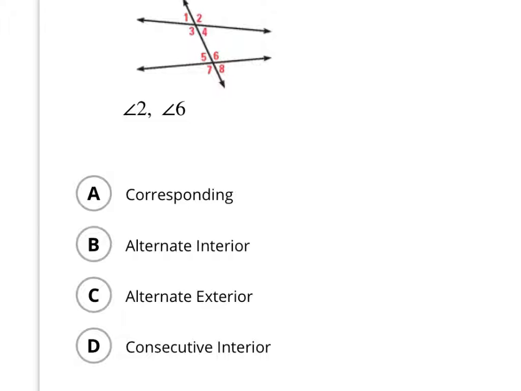Okay, again we're going to identify these angles. This time it's number 2 right here and 6. Are they corresponding, alternate interior, alternate exterior, or consecutive interior? Okay. So which of these is it? It's 2 and 6. Kind of in the same location out of the group of 4, aren't they?